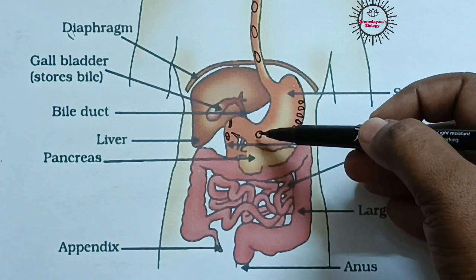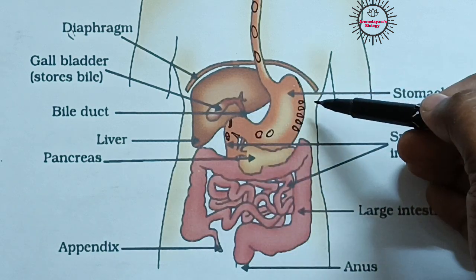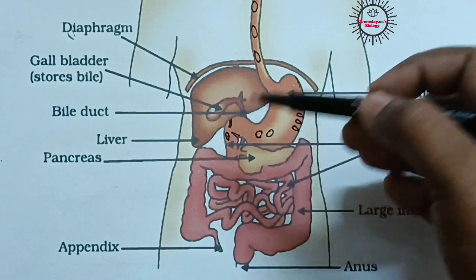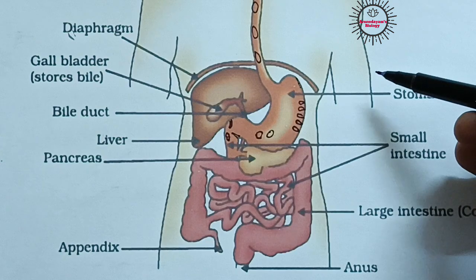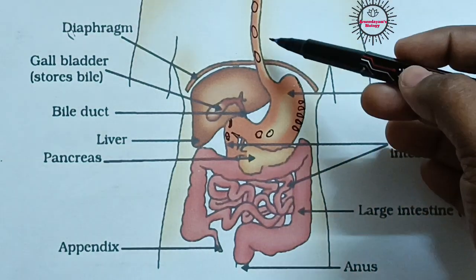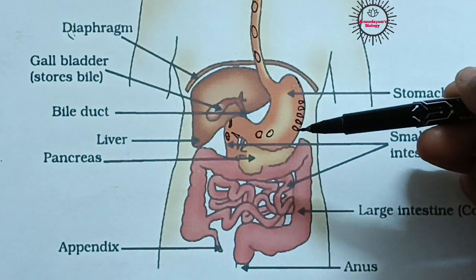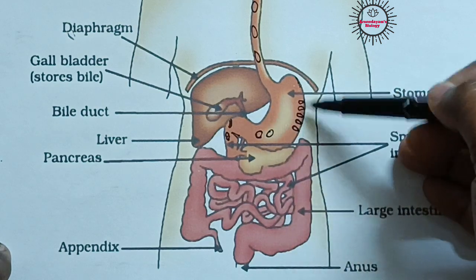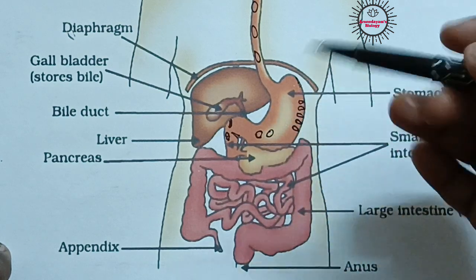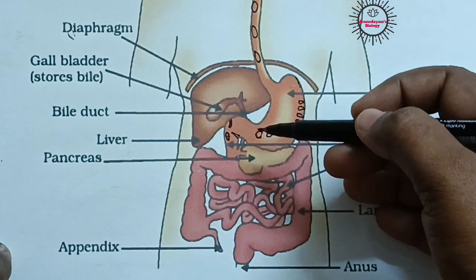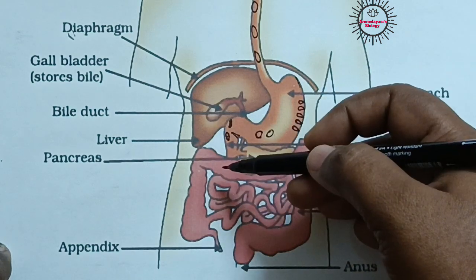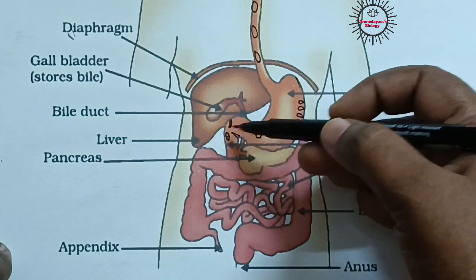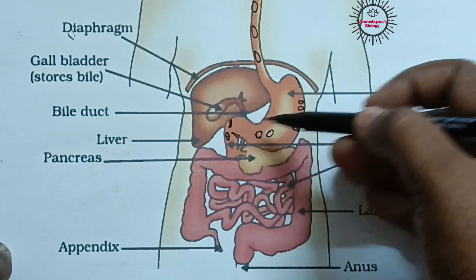Now this food has to enter into the next part of our digestive tract. This food has to pass into the next part of the digestive tract again by peristaltic movement. I already said, each and every part of our digestive tract shows peristalsis. So here also, because of the muscles present in the walls of the stomach, they contract rhythmically and push the food in a regulated manner to the next part. That means peristalsis takes place here. The food will pass to the next part slowly.